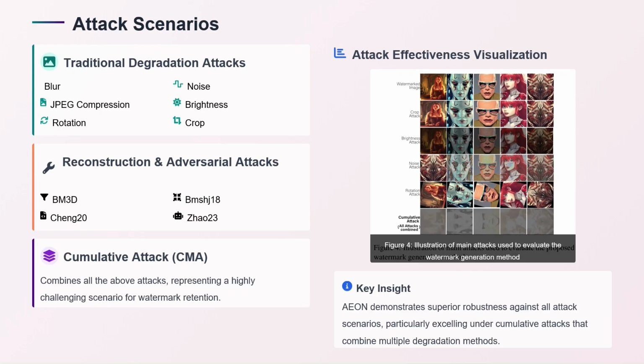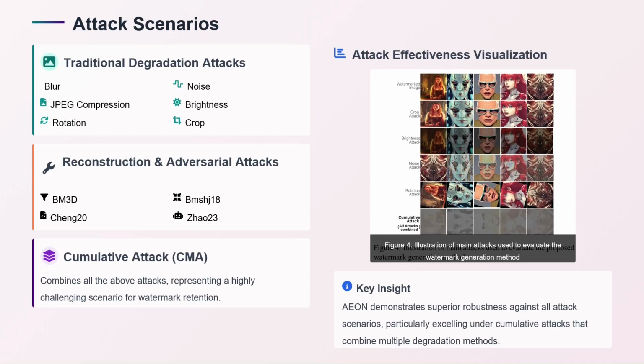We use attack scenarios where we take in the traditional degradation attacks, which include noise, brightness, crop, rotation, and JPG compression. For reconstruction and adversarial attacks, we use BM3D, BMSJ18, Zhao 23, and Cheng 20. These are the works that were used earlier. We introduce another attack that combines all of these attacks and creates an image which mimics the heavy editing that an image goes through during sharing on social media and other platforms.